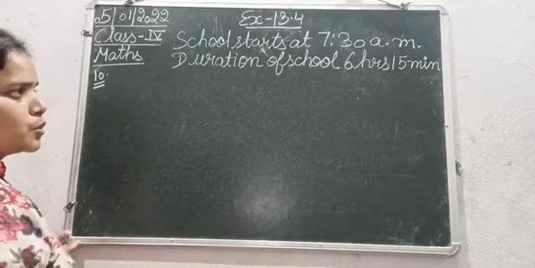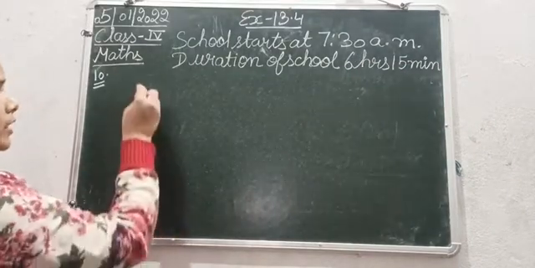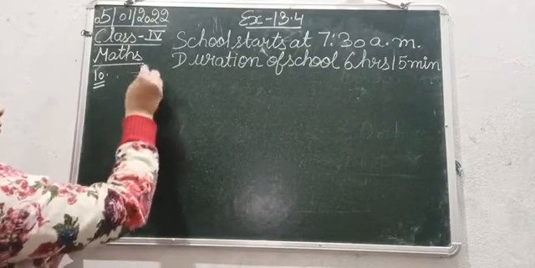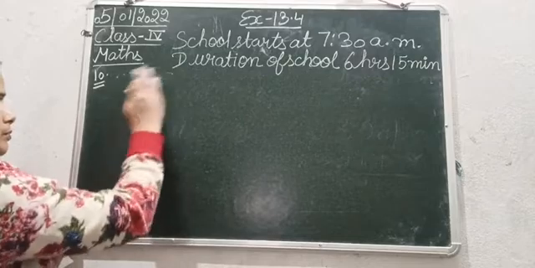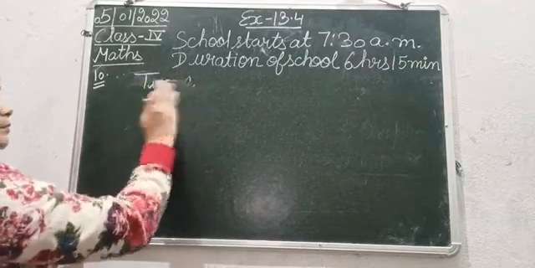Okay, duration of school, that is 6 hours 15 minutes. Okay, school time. So now we need to calculate the time.